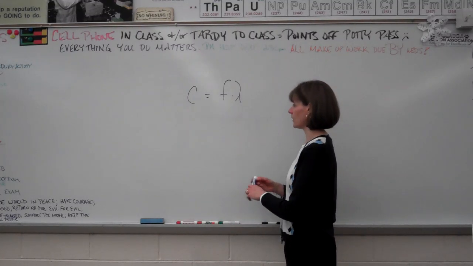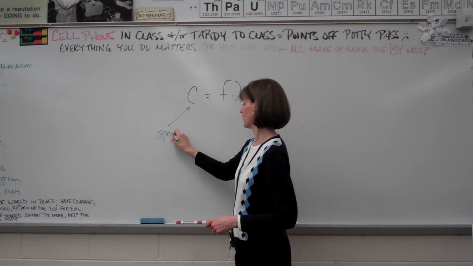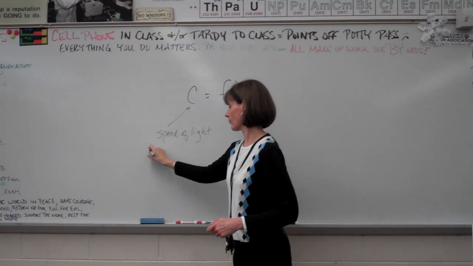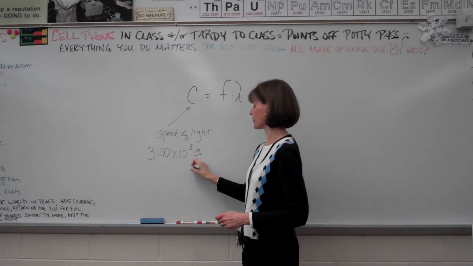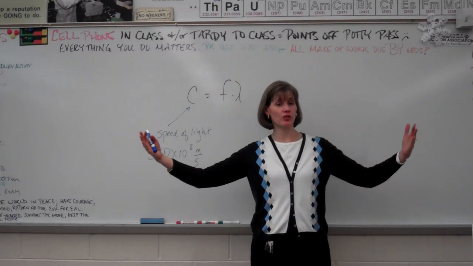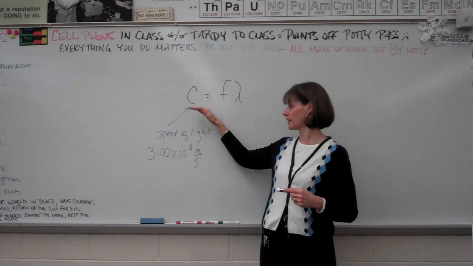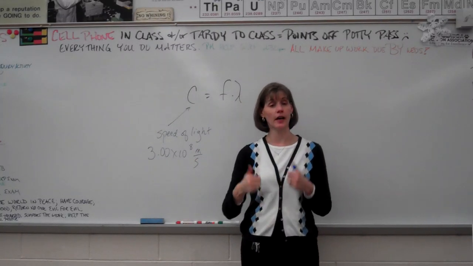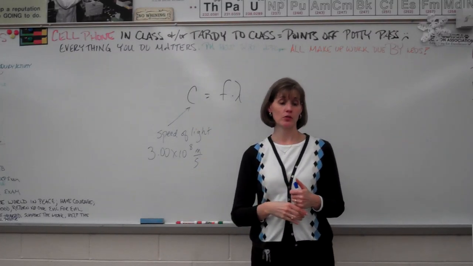Number 2, what variable is constant for all types of electromagnetic radiation? Well, that would be the speed of light. Speed of light is a constant. This is speed of light in a vacuum. 3.00 times 10 to the 8th meters per second. Okay? So, wavelength may go up, which means frequency goes down, but the speed of said wave will be a constant at 3 times 10 to the 8th. Or we may have a short wavelength and a high frequency, but the product of those is going to be a constant.